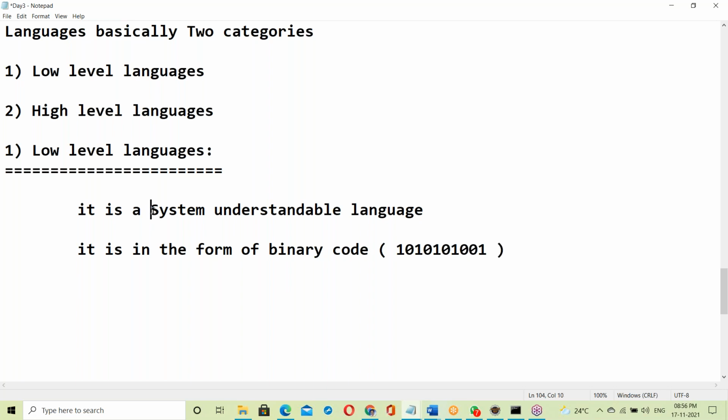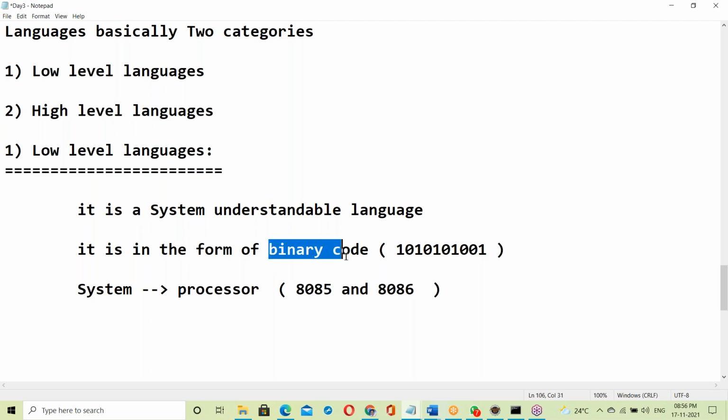System means what? System is your computer understandable. System means processor. It's a processor understandable language. Processor is like 8085 and 8086. Old one is 8085. Now we are using 8086, from the 90s. It's a binary code.